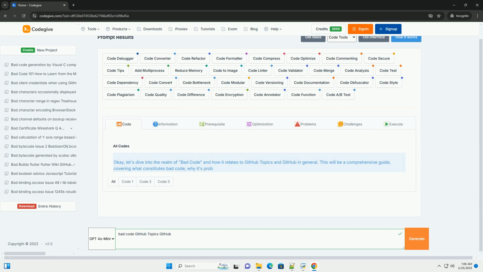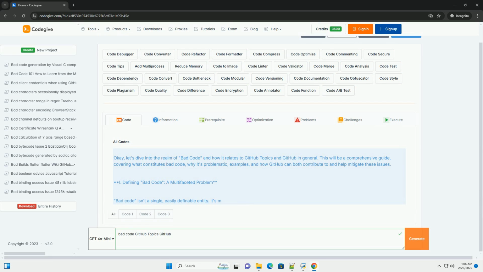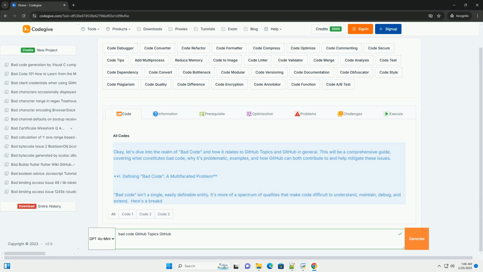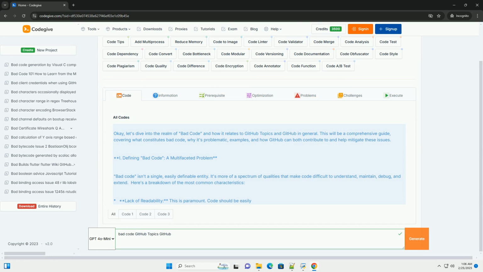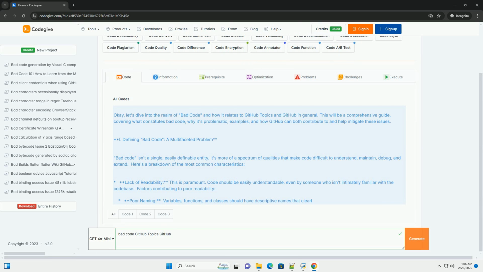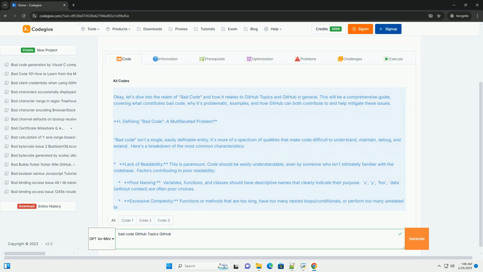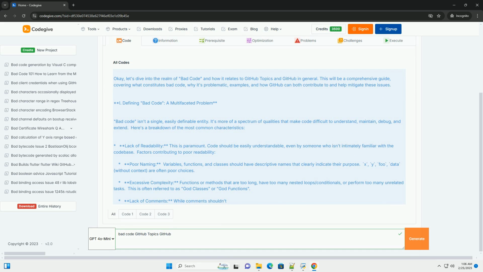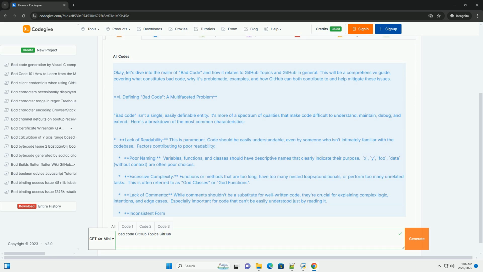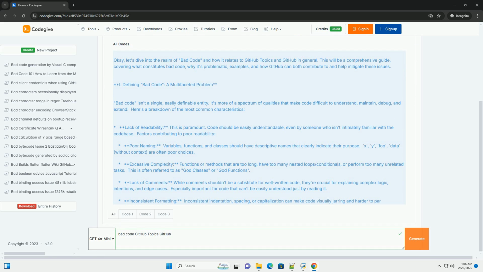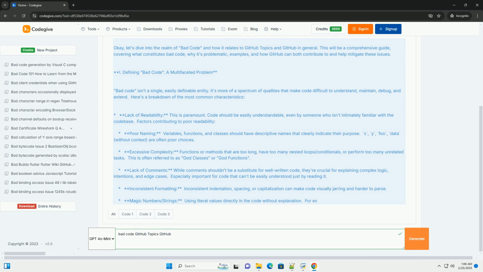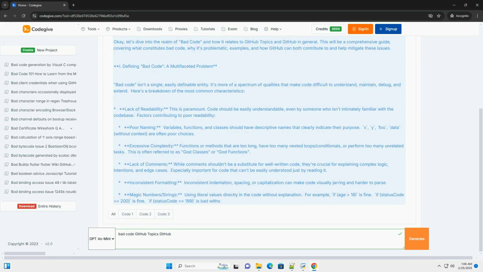OK, let's dive into the realm of bad code and how it relates to GitHub topics and GitHub in general. This will be a comprehensive guide, covering what constitutes bad code, why it's problematic, examples, and how GitHub can both contribute to and help mitigate these issues. Defining bad code, a multifaceted problem. Bad code isn't a single, easily definable entity. It's more of a spectrum of qualities that make code difficult to understand, maintain, debug, and extend. Here's a breakdown of the most common characteristics.